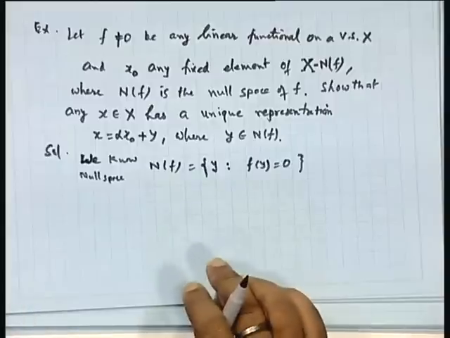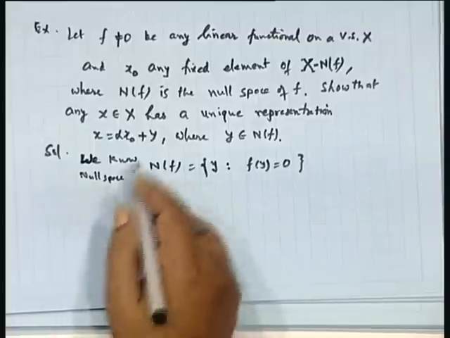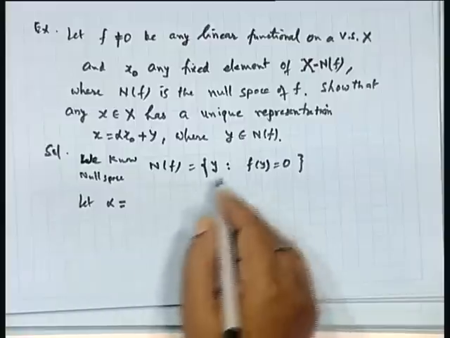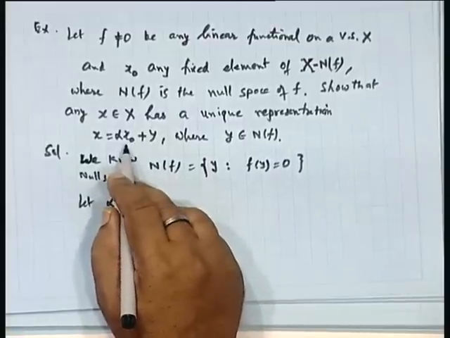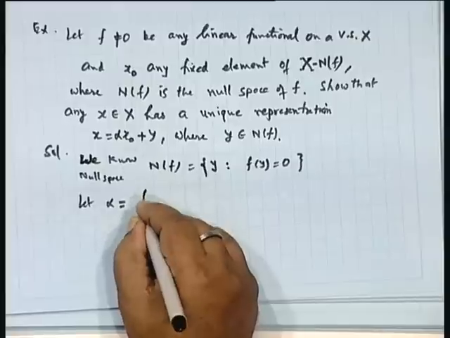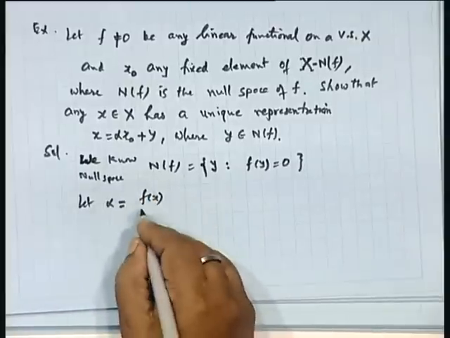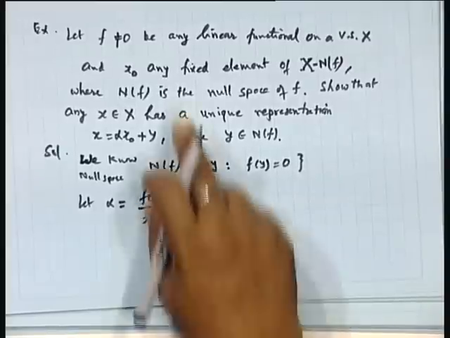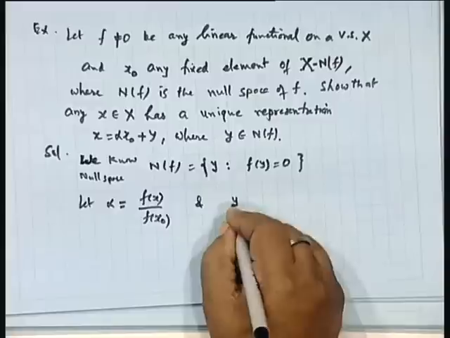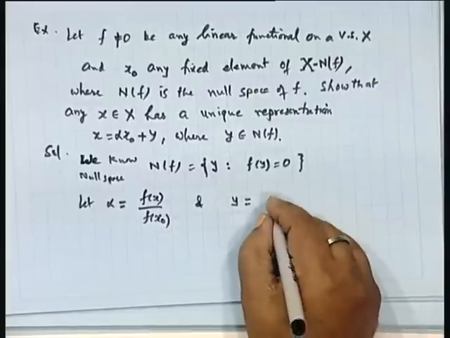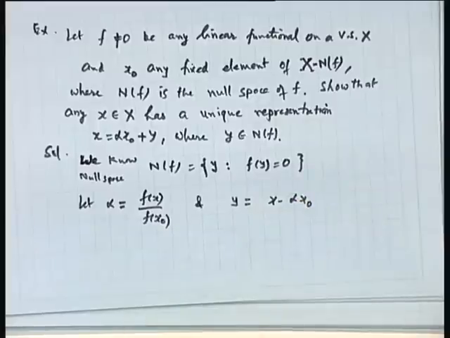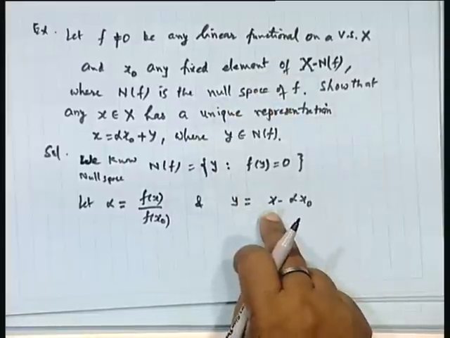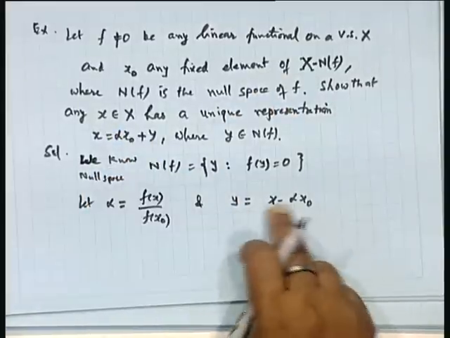Okay. This is the null space for this. Now, if we take alpha to be f(x) divided by f(x naught). Suppose I take this alpha, and x be any point, and y I am choosing to be x minus alpha x naught, because x naught is given, and x you are choosing as an arbitrary point in X. So, these two things are known.